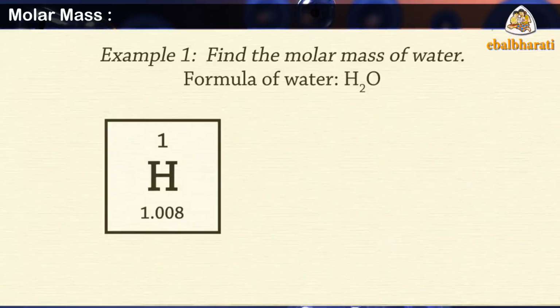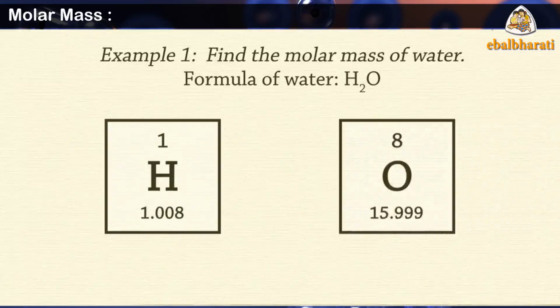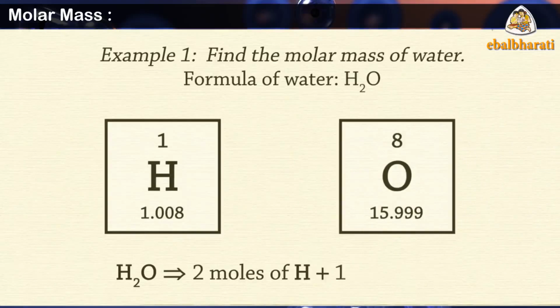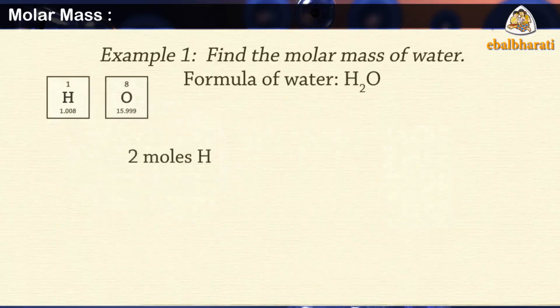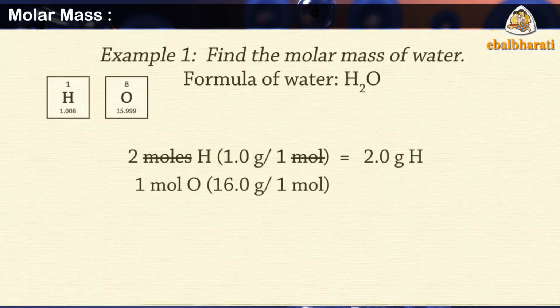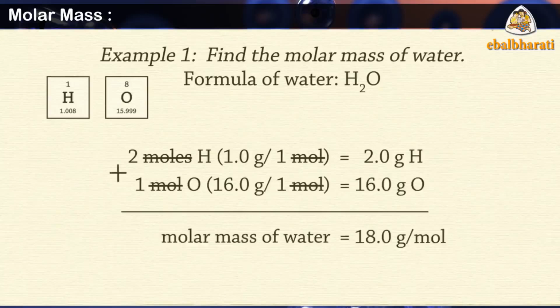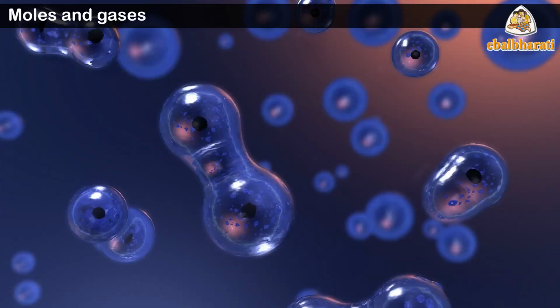Molar mass. The mass of 1 mole of a substance, element or compound in grams is called its molar mass. The molar mass of any element in grams is numerically equal to atomic mass of that element in U. Similarly, molar mass of any substance existing as polyatomic molecule in grams is numerically equal to its molecular mass or formula mass in U. Moles and gases.